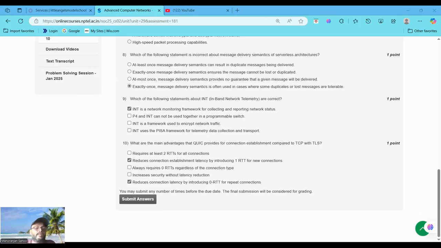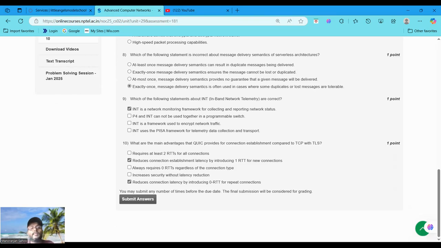That's why I choose this statement as correct. Now moving to the last statement. Why is the last statement correct? The last statement is about reducing connection latency by introducing 0 RTT for repeat connections. For a repeat connection, QUIC supports 0 RTT, allowing the client to send data in the first packet without waiting for a server response. This is achieved by reusing cryptographic parameters, that is session tickets from a previous connection, eliminating the need for a handshake in subsequent connections.